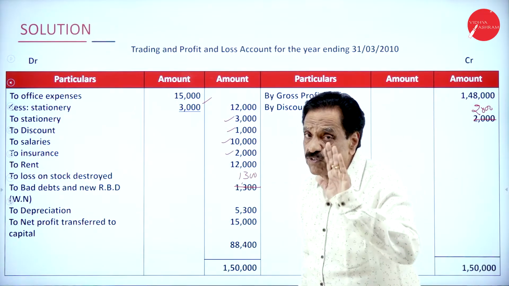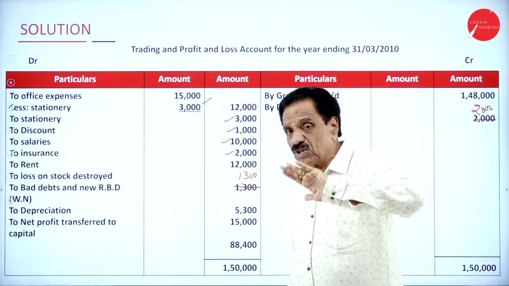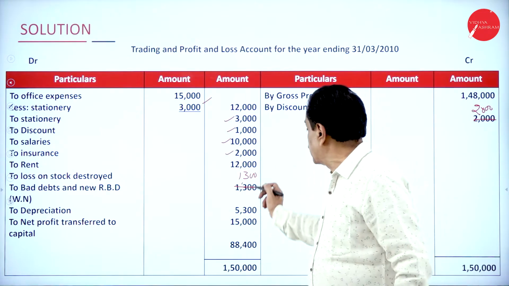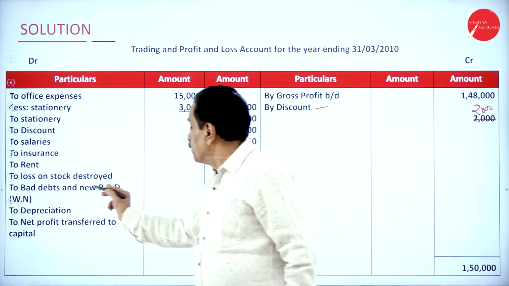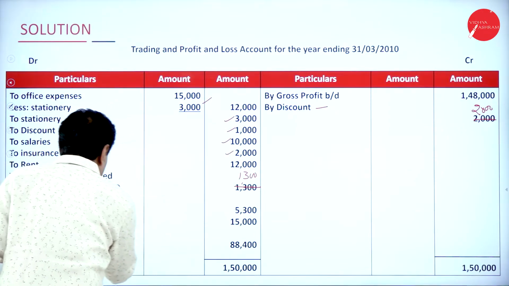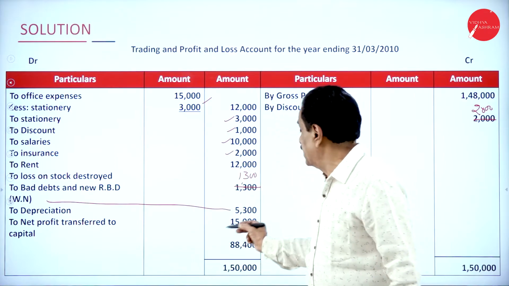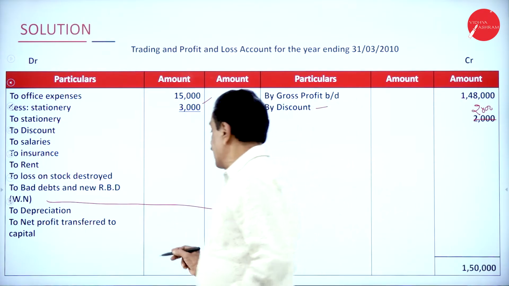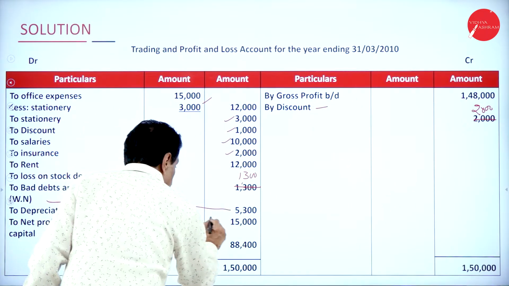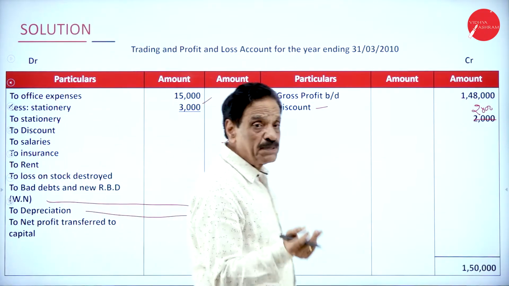Actually, the total amount is 4,000. Out of 4,000, you recover 2,700. Loss on stock 1,300. Then bad debt and RBD as per the working note, 5,300, we have shown in the working note. Depreciation as per the problem is 15,000.